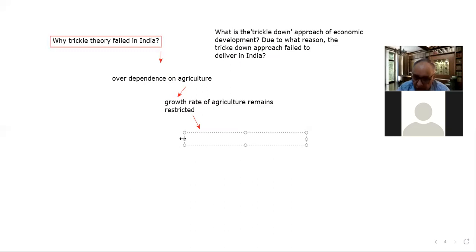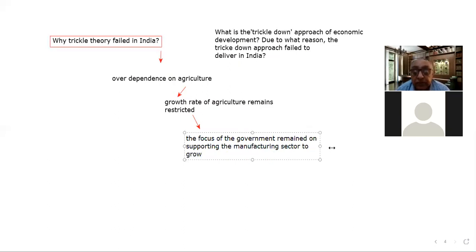That is why the focus of the policymakers in India remained mainly on the industry sector, the manufacturing sector. So the focus of the governments remained on supporting the manufacturing sector to grow.